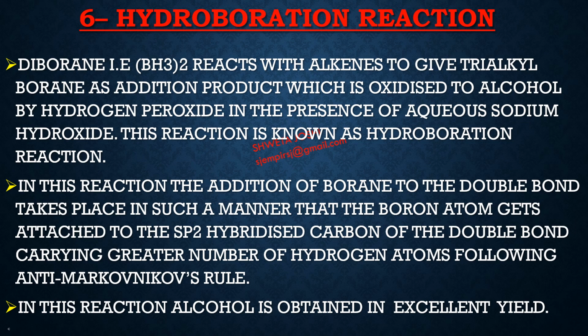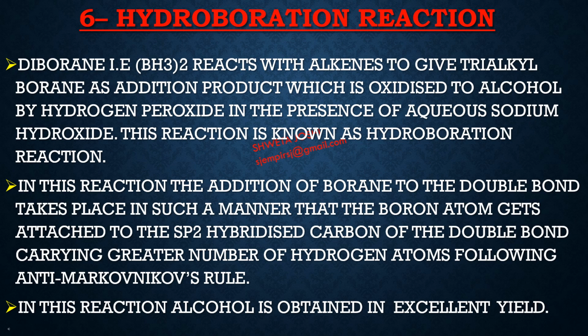Now covering our last reaction, which is hydroboration reaction. In this case, diborane, that is (BH3)2 or B2H6, reacts with alkenes to give trialkyl boranes as addition product. It is then oxidized to alcohol by hydrogen peroxide in the presence of aqueous sodium hydroxide.